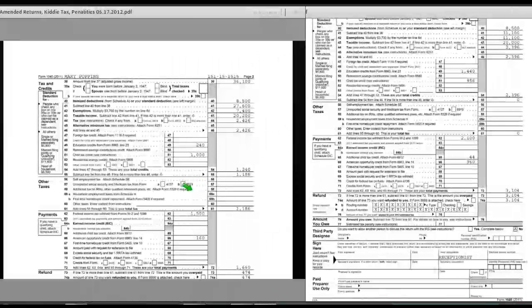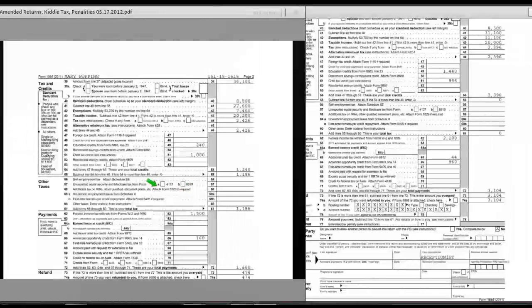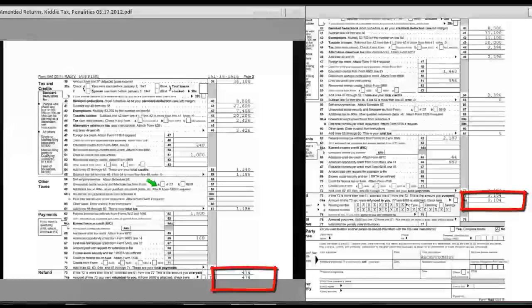If I take these two forms and line them up again here, as you see, you can see that on the amended return, we have a refund of 3104, and on the original return, we had a refund of 474.